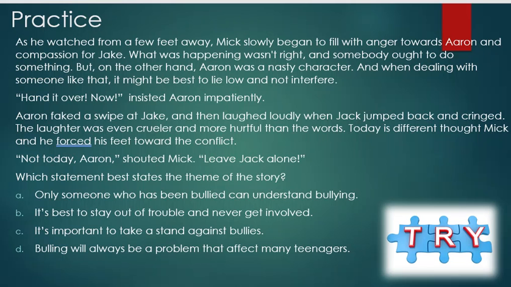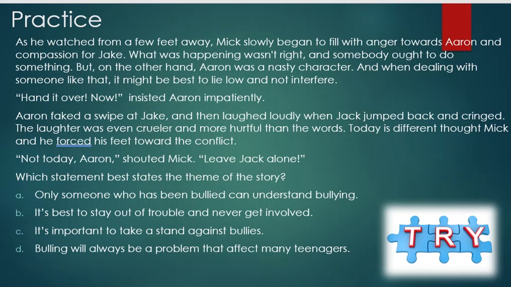All right, now we're going to do a practice. As he watched from a few feet away, Mickey slowly began to fill with anger towards Aaron and compassion for Jake. What was happening wasn't right, and somebody ought to do something. But on the other hand, Aaron was a nasty character. And when dealing with someone like that, it might be best to lie low and not interfere.